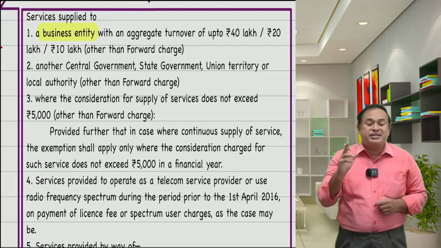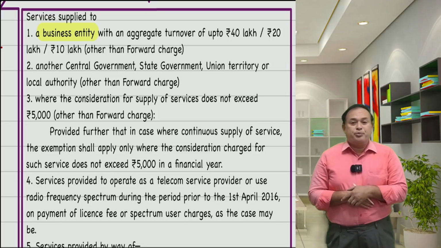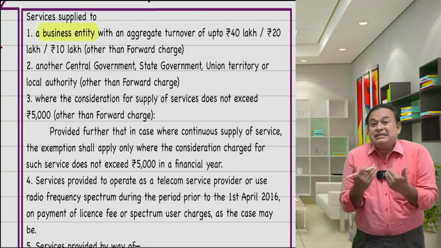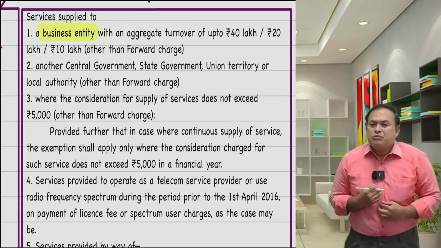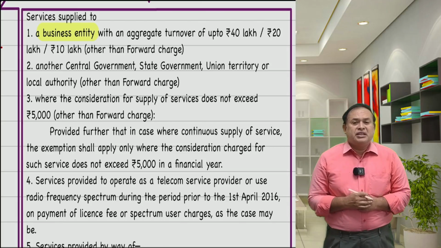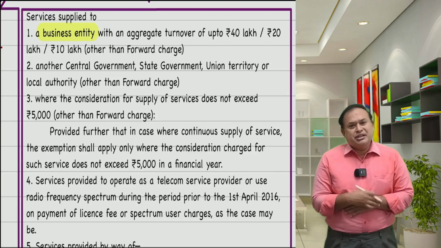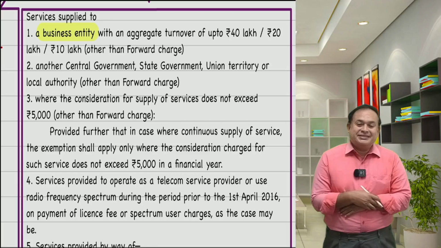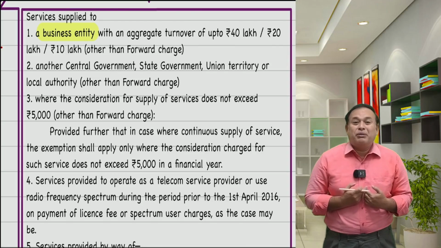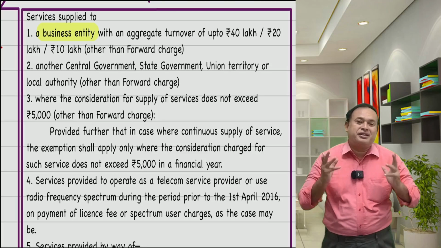What is not a business entity? Two conditions should be satisfied. The recipient should be an individual and his status is unregistered person. Suppose Mr. Rafi, in the name of Rafi, registered as Rafi sir IDT Guru, a registered person in GST law, an individual only, Rafi sir IDT Guru. In that case, as an individual, but I am a registered person. Therefore, Rafi sir IDT Guru is a business entity.